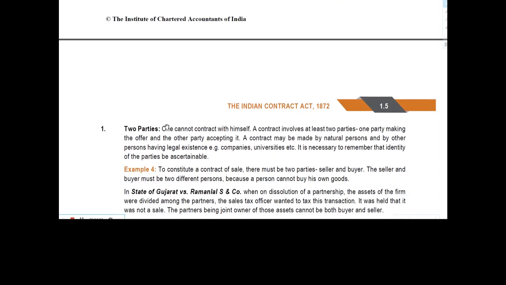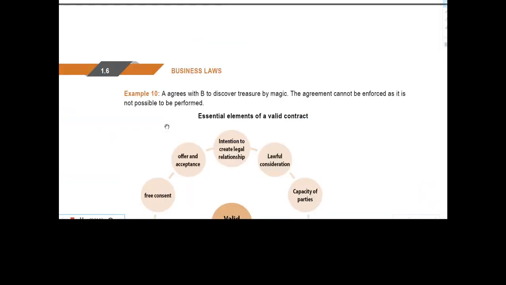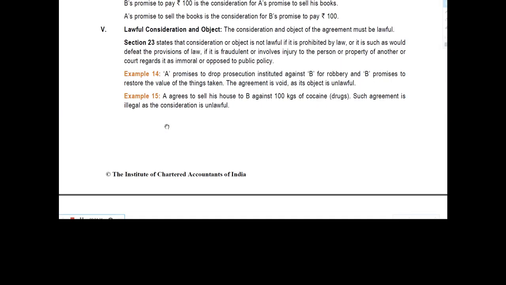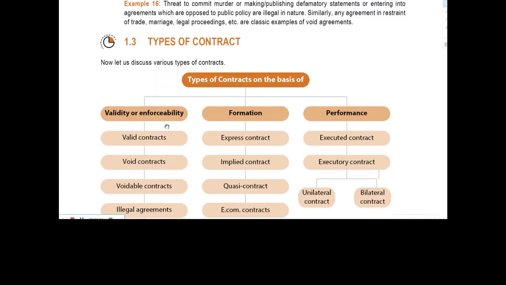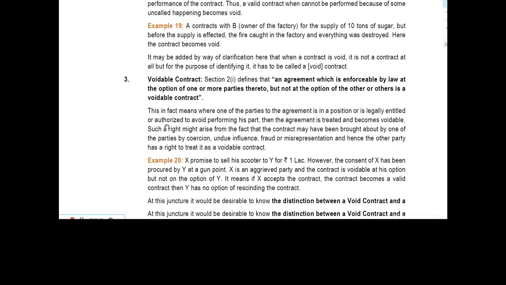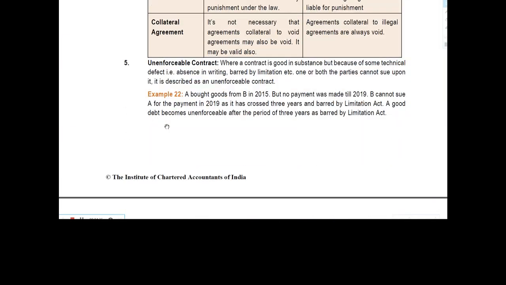Okay, and we have seen what are the essential elements of a valid contract as per section 10 and not per section 10. Okay, we have seen this. Now we will proceed further. After that we have seen what are the types of the contract. Okay, I have just explained right now what are the types of the contract and how they are bifurcated.